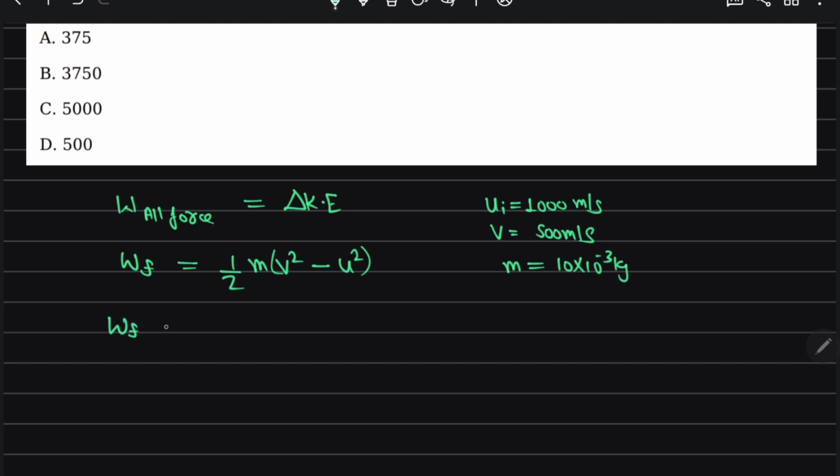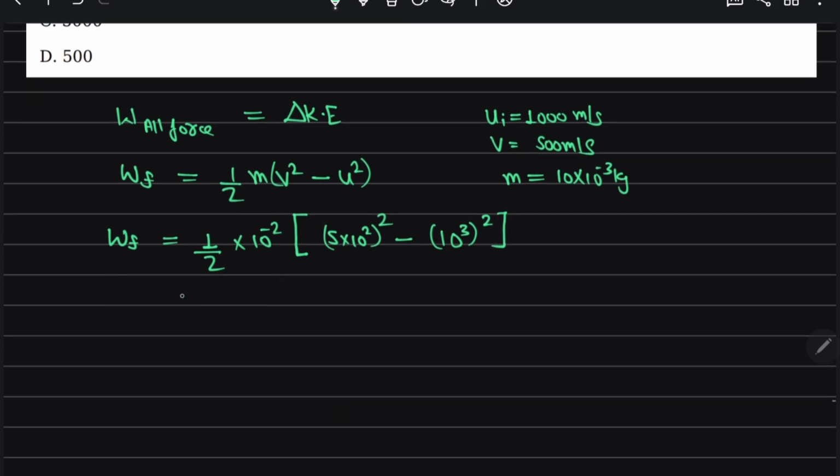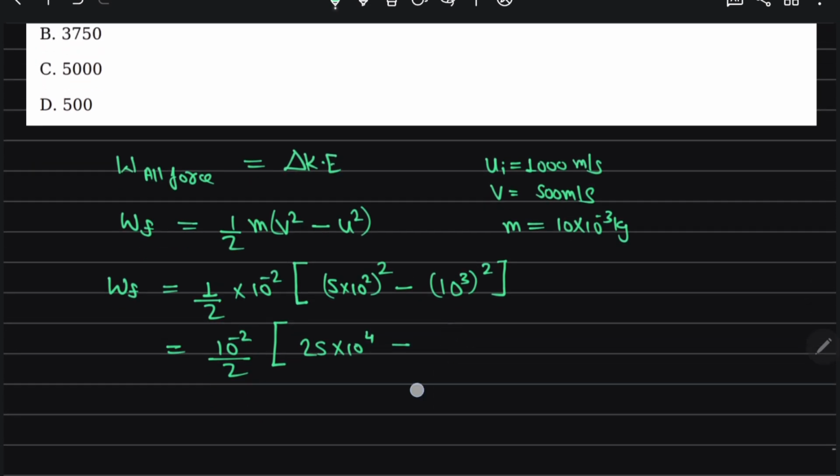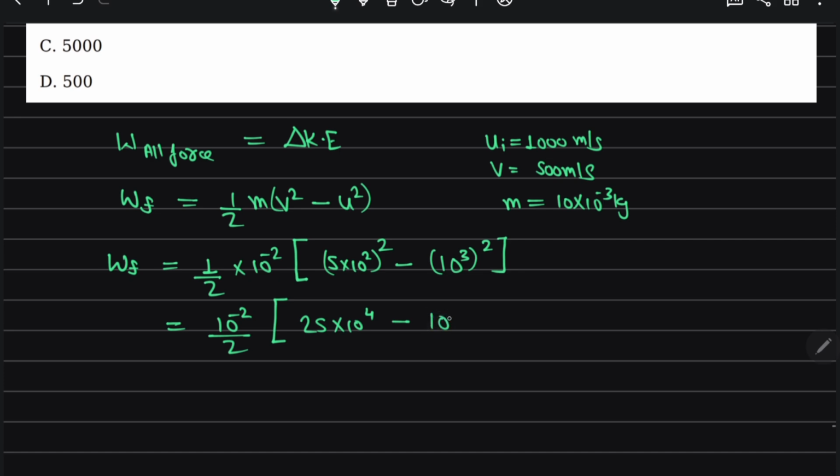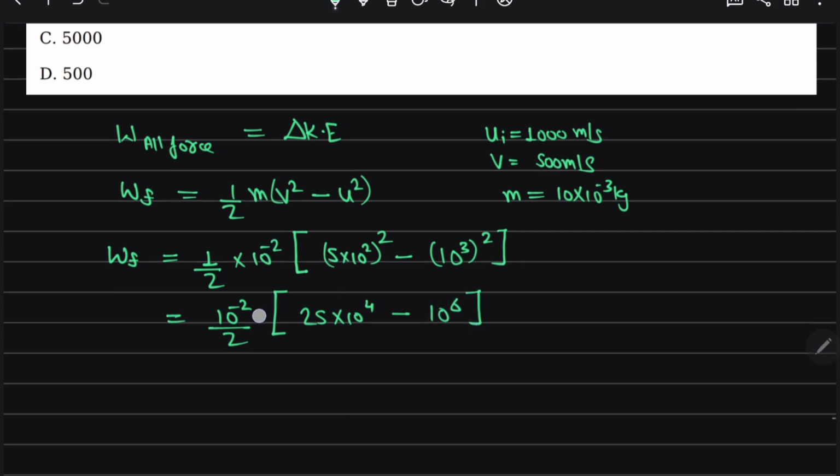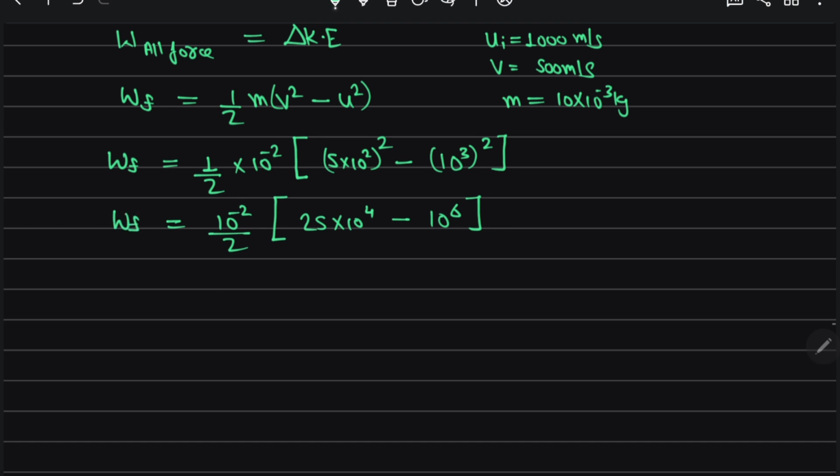So work done by the air resistance force is 1 by 2, mass 10 to the power minus 3, times (5 into 10 to the power 2) squared minus (10 to the power 3) squared. So this comes out to be 10 to the power minus 3 by 2, into 25 into 10 to the power 4 minus 10 to the power 6. We can solve this in this manner also.